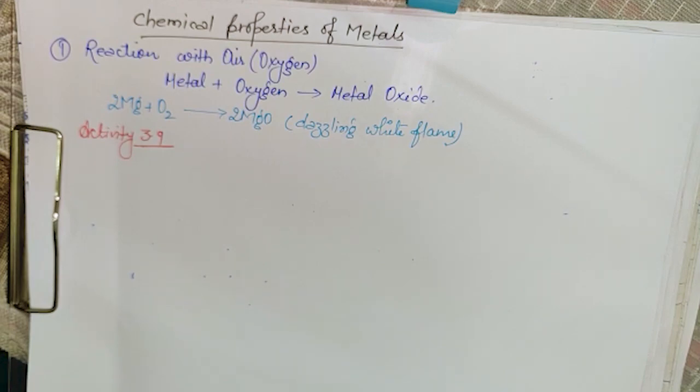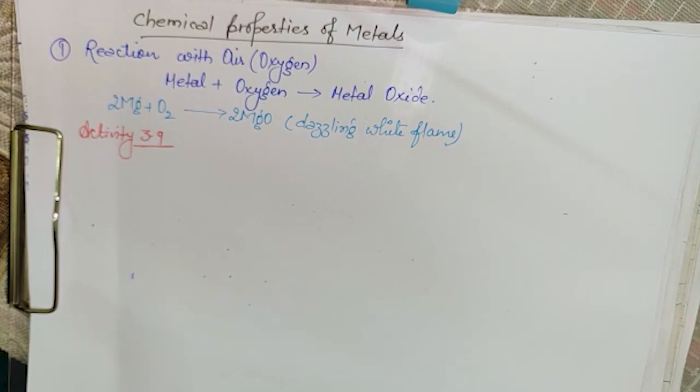Oxygen is most abundant, and oxygen is most reactive also. So in general, almost all metals react with oxygen. Got it? All the metals react with oxygen. Of course, it depends upon the reactivity of the metal also. The most reactive metals react with oxygen very easily, very fast, very vigorously.